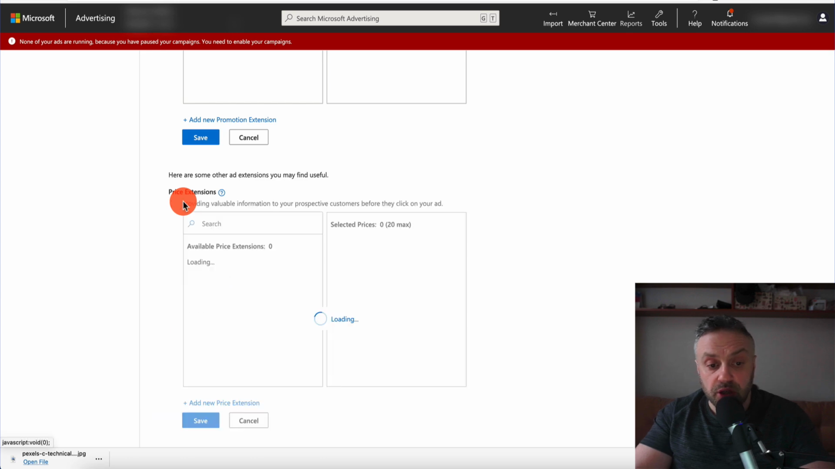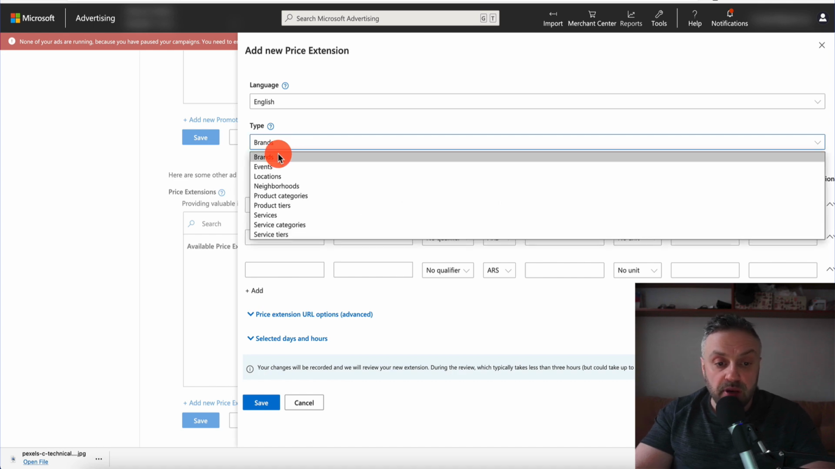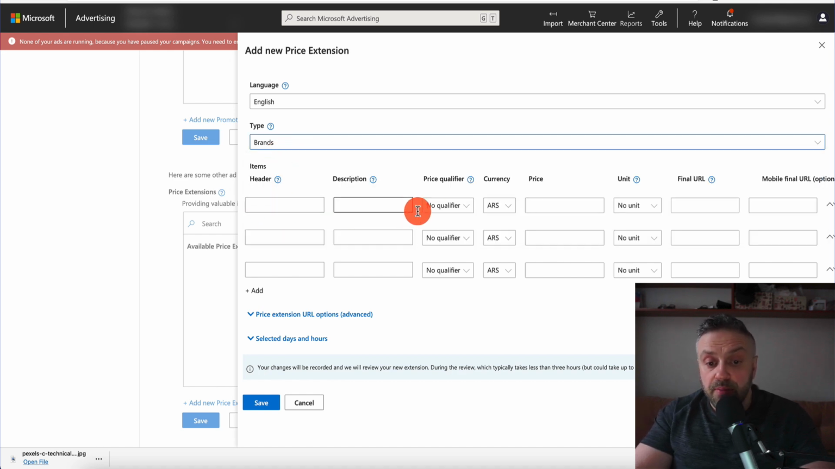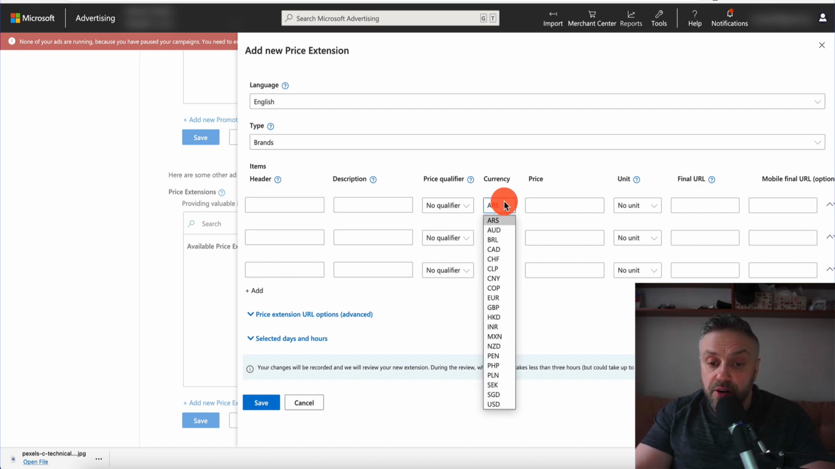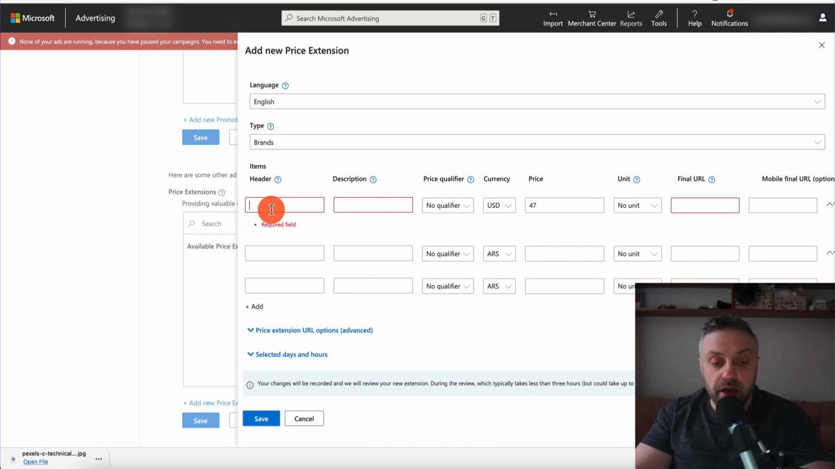We have price extension. This is important. I would recommend doing a price extension, right? So what you want is English. Type is going to be brands. You can type the price. So qualifier is going to be no qualifier. Currency is going to be USD. And you're going to put USD here. And you're going to put the $47. No unit. No unit. Final URL. You might have a $47. So we're going to hit save. Actually, header only.